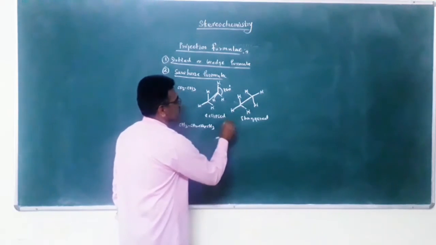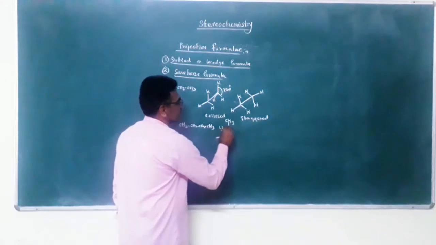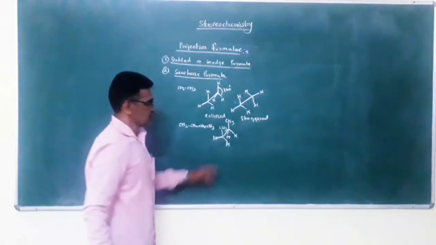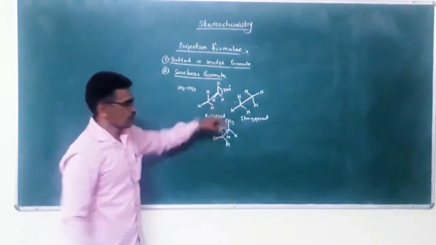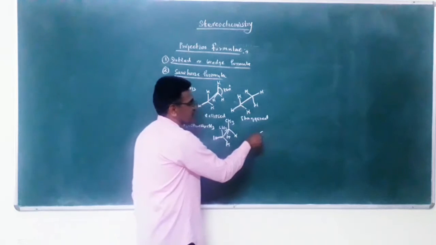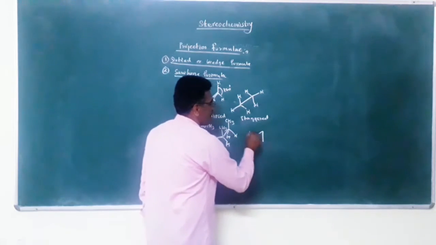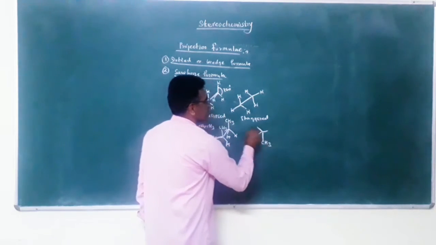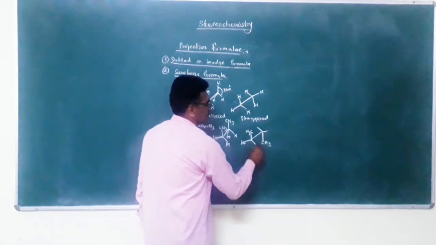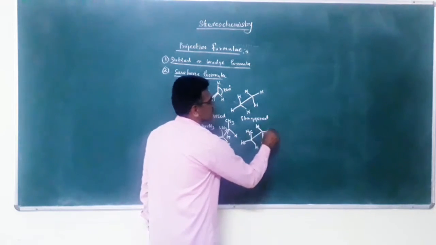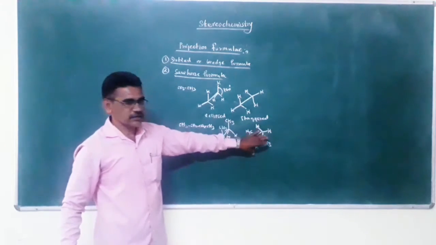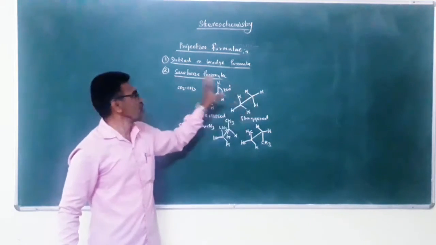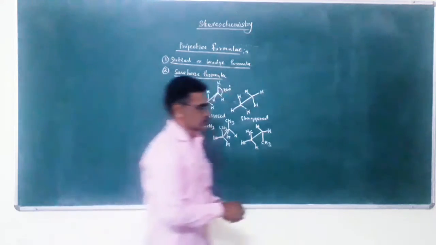Here CH3, here. This is the eclipsed, and its staggered formula is CH3, here. This is staggered, this is eclipsed, and these are the examples of the Sawhorse formula. Next one,